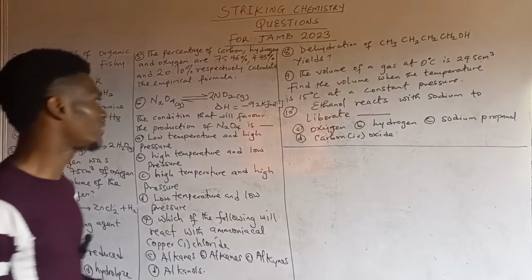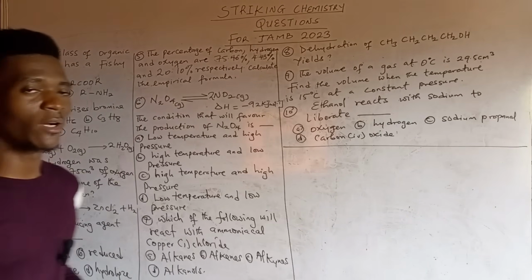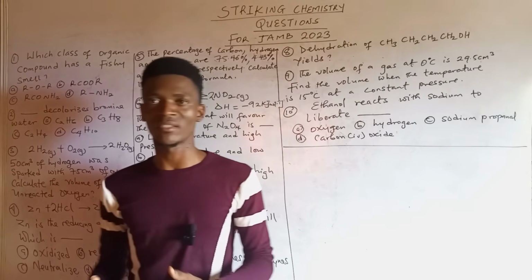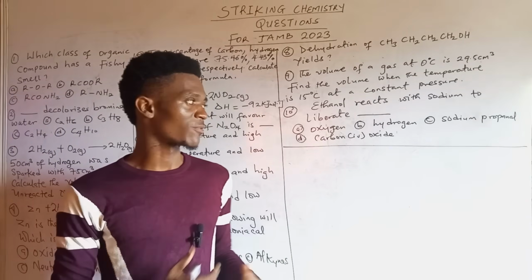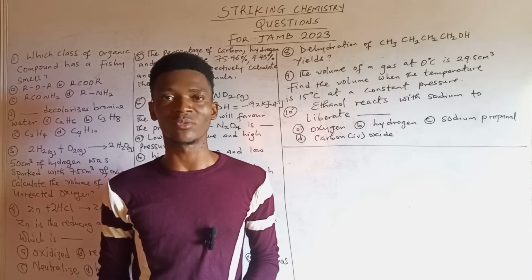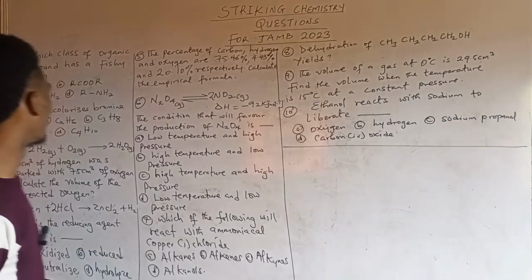Looking at the board, we are having 10 questions. I believe that we are going to be having more than 10 questions in this series. So let's just finish up with these 10 questions and then we'll move on to the next. On the board, question 1.